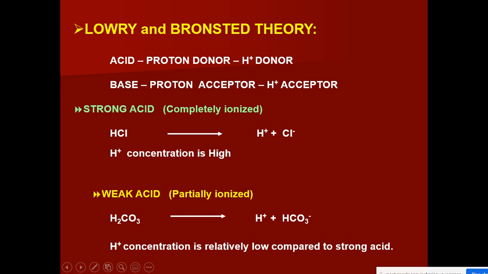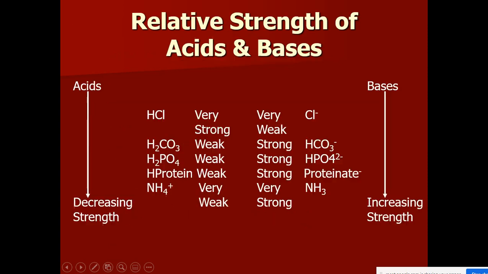Remember, acid is a proton donor, base is a proton acceptor. So acids, they donate proton, base, they accept proton. Remember. Now here I have shown some examples of acids and their relative strengths along with the bases.